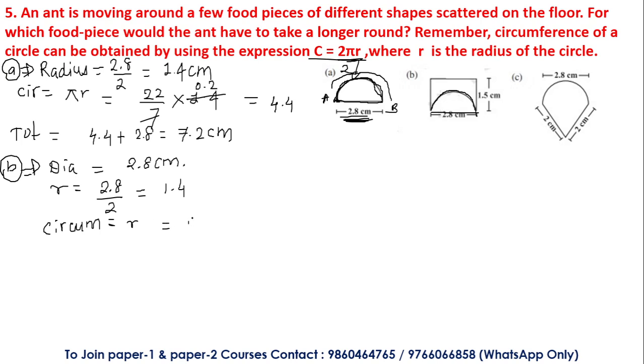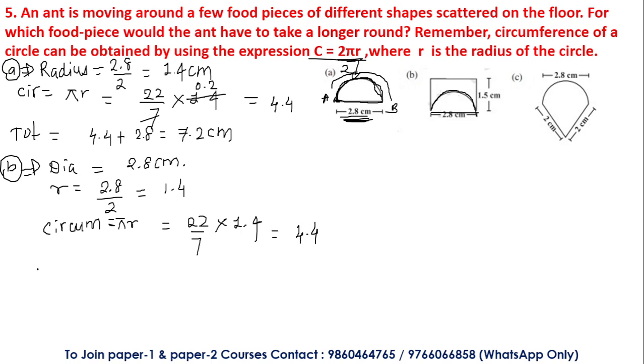This is equal to 22 by 7 into r. What is r? 1.4. We know it is pi r. Circumference of the semicircle is pi r. So 22 by 7 into 1.4. This will again give me 4.4.